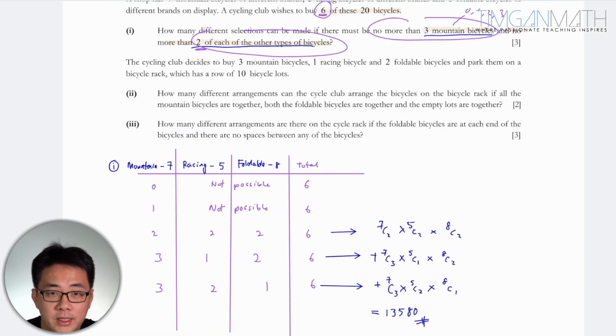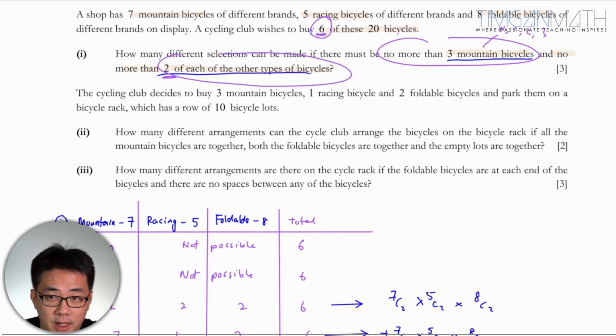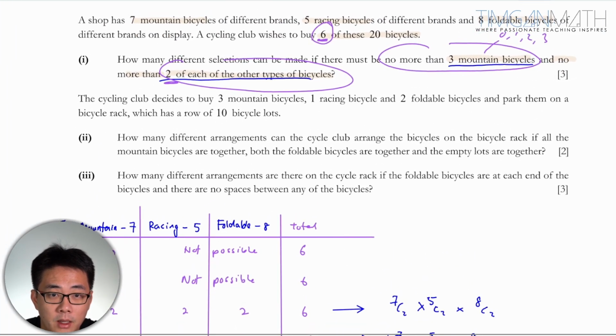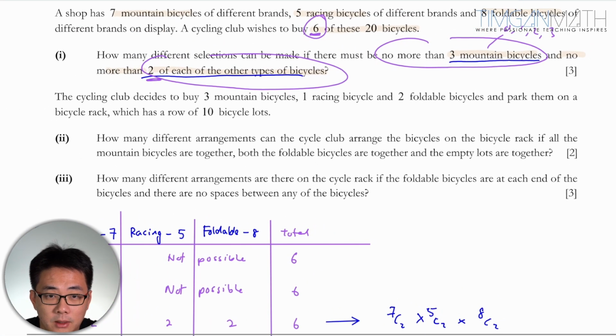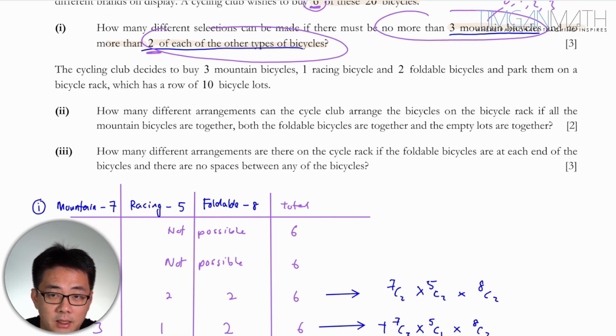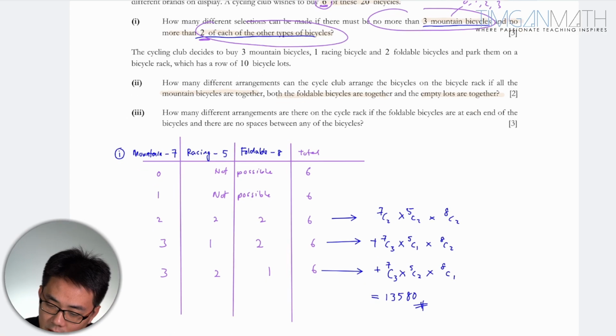So for the second one, the cycling club decides to buy 3 mountain bikes, 1 racing bike and 2 foldable bikes, and park them on a bicycle rack which has a row of 10 bicycle lots. How many different arrangements can the bicycle club arrange the bicycles on the bicycle rack if all the mountain bikes are together and both the foldable bikes are together and the empty lots are together? Great. So I think it's pretty okay.